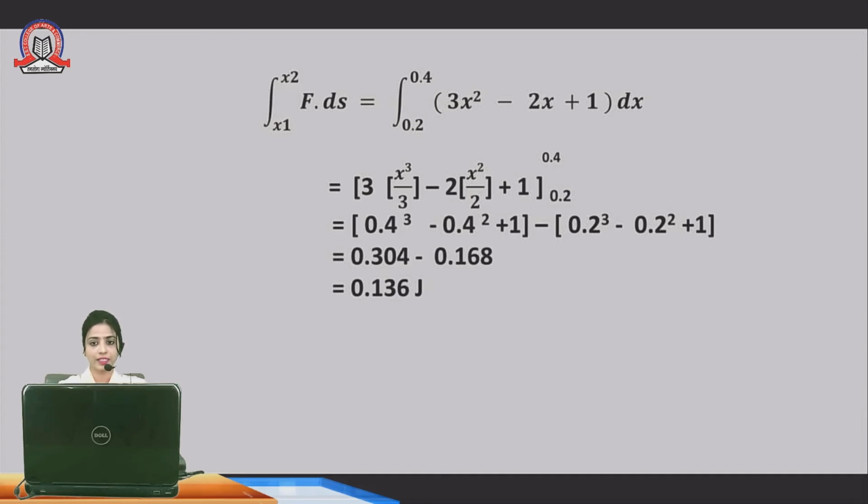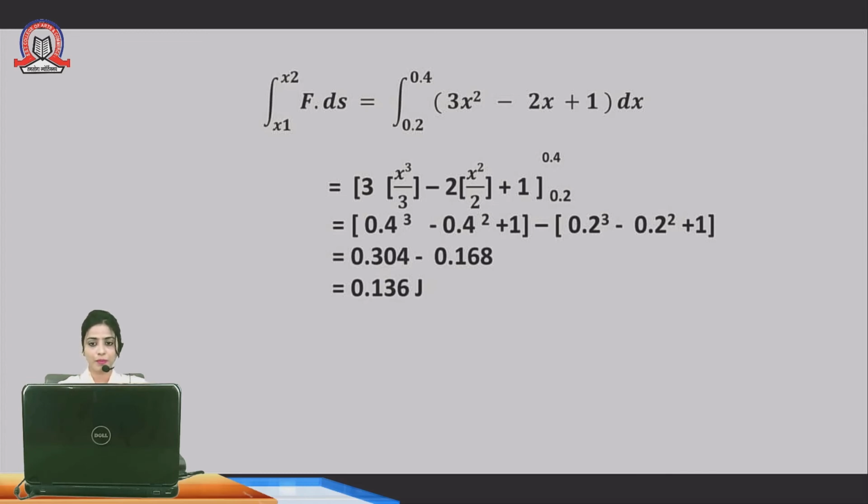माइनस 2. इंटीग्रेशन अभी किसका करना है 2x का. 2 is constant, so take it outside. The remaining part is integration of x, so you will get x square upon 2 plus 1, whole bracket with 0.4 and 0.2 as limits: upper limit minus lower limit.